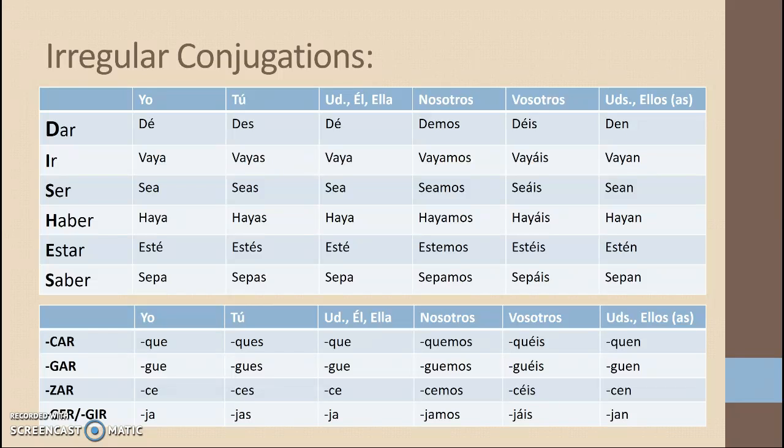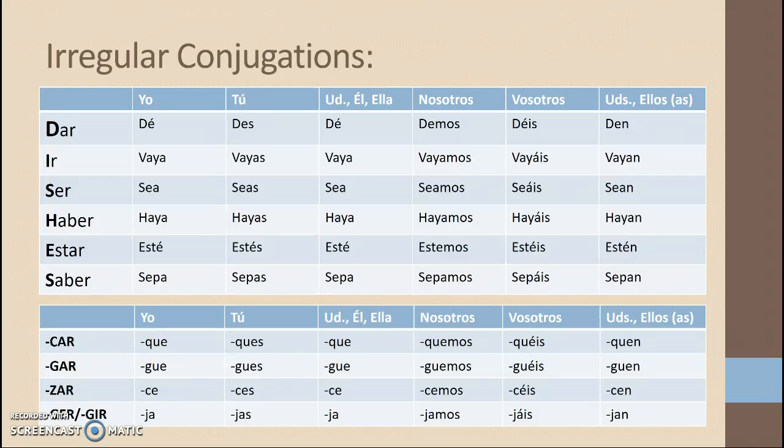yo and the él, ella, usted. The vosotros always has an accent mark, which we're accustomed to. The other accent marks to be cognizant of is with estar. Every form except for nosotros has an accent mark. And beyond that, just vosotros.